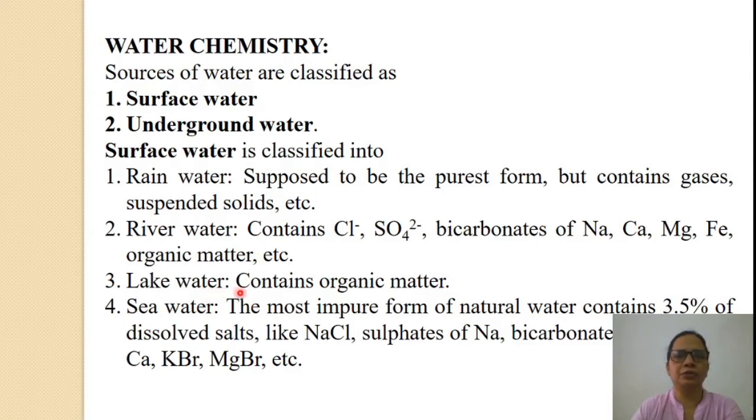Third is lake water. It contains organic matter. Fourth is seawater, the most impure form of natural water, which contains 3.5% of dissolved salts like sodium chloride, sulfates of sodium, bicarbonates of potassium, magnesium and calcium, potassium bromide, magnesium bromide, etc.